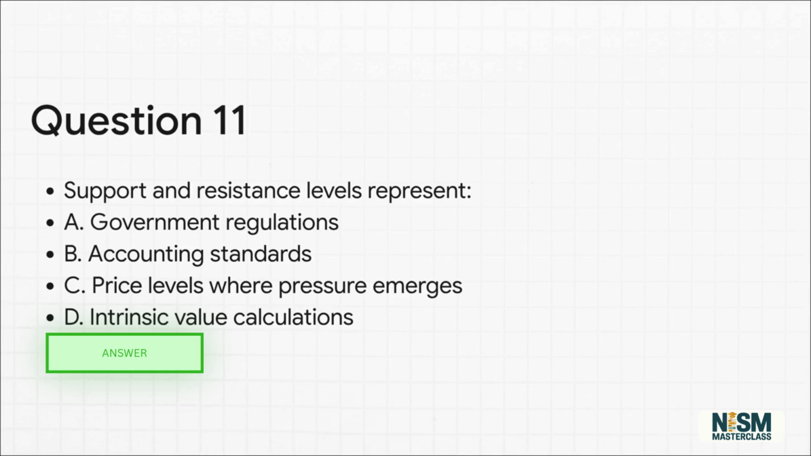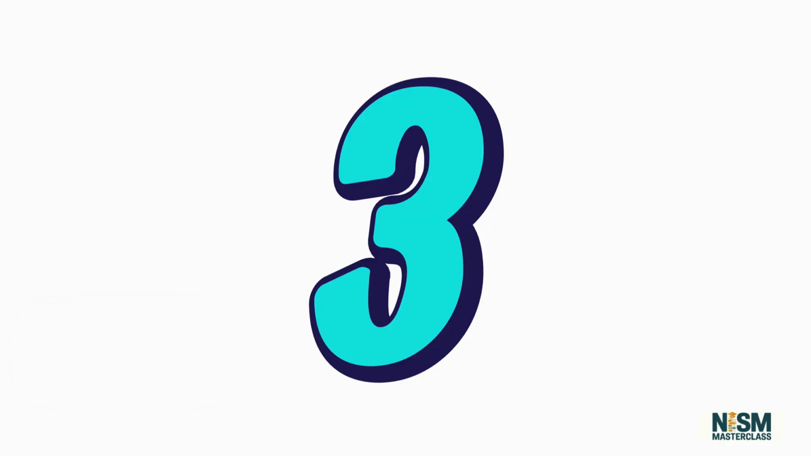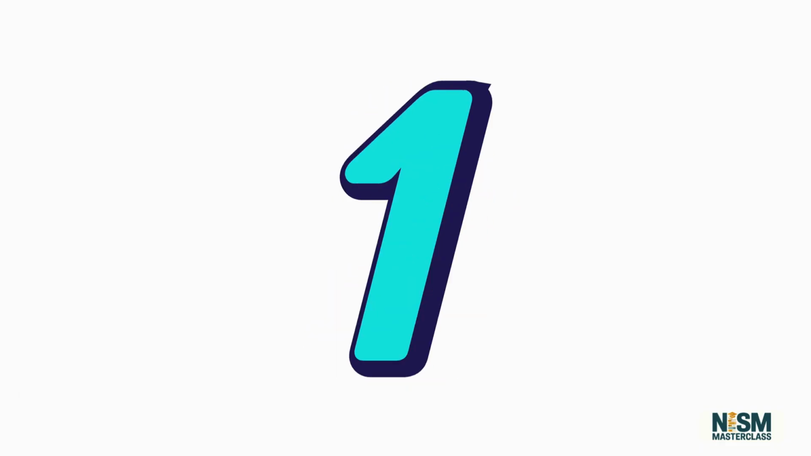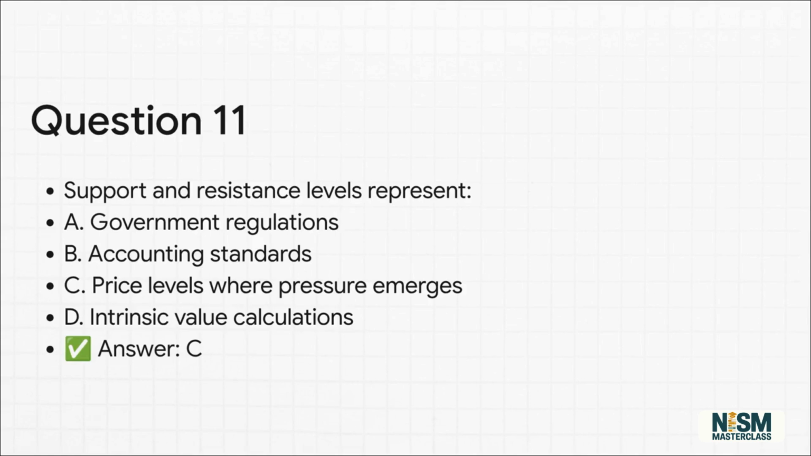Question 11. Support and resistance levels in technical analysis represent A. Government regulations, B. Accounting standards, C. Price levels where buying or selling pressure emerges, or D. Intrinsic value calculations. Pause now if you need more time. The correct answer is option C.